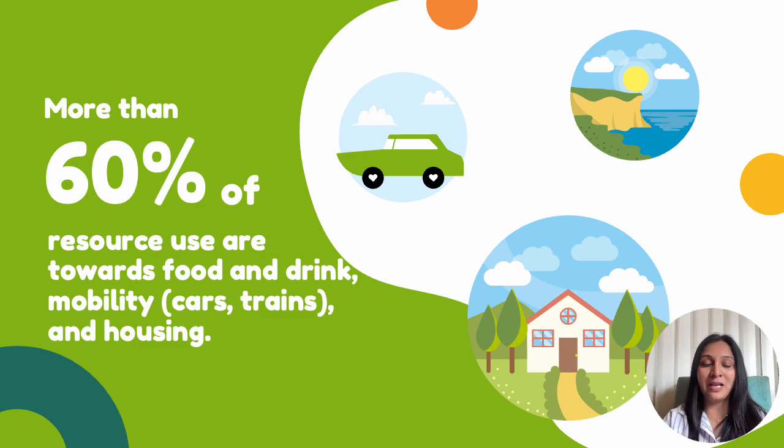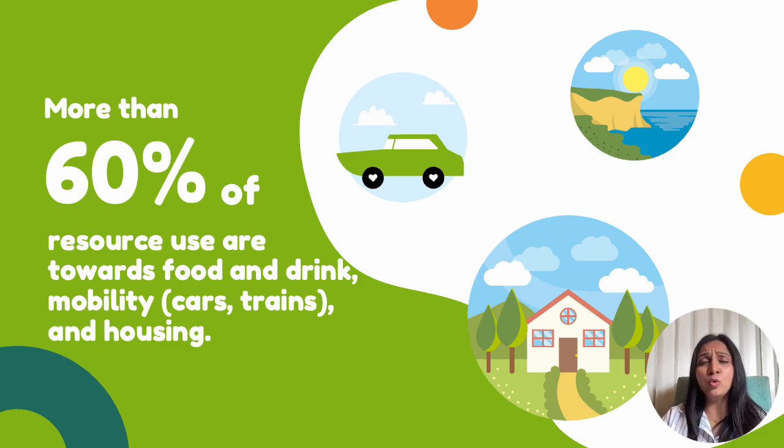Like my slide says, more than 60% of the resources we use are towards food, drink, mobility. Now how can we help conserve these resources? Number one, planting of trees. Every time there is a new flyover construction, or even a metro construction, a lot of trees are chopped down. First one would be to not cut them, obviously. The second is to plant more saplings or seeds so that we can at least make up for the lost trees.